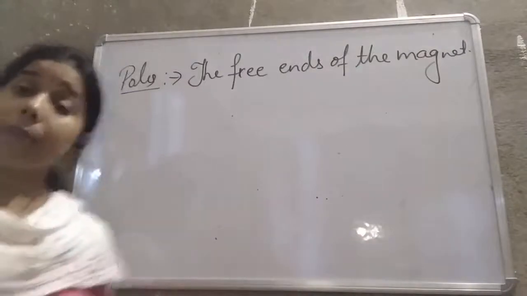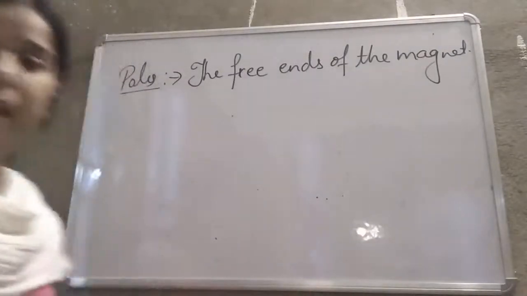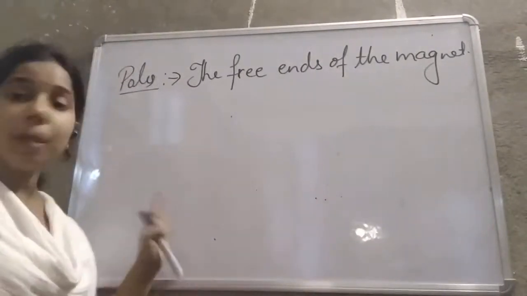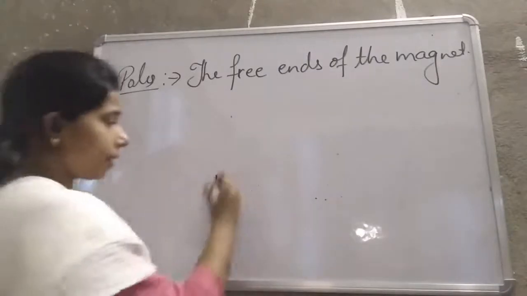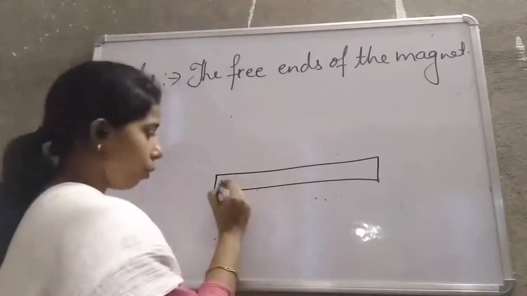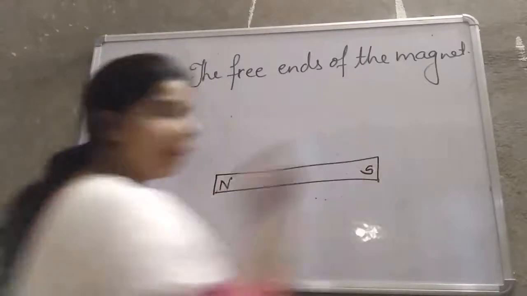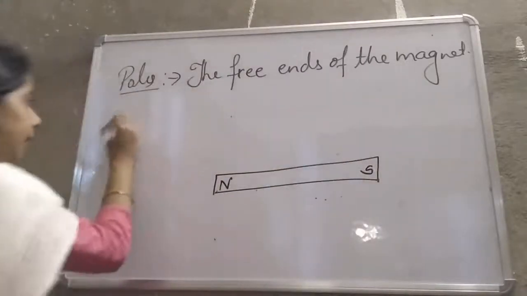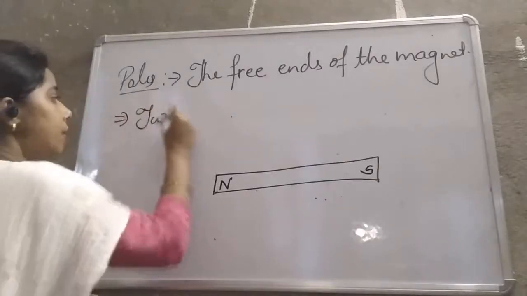Now, how many poles are there in a bar magnet, students? We discussed that in a bar magnet, one pole is here and another pole is here. So basically, there are two poles.